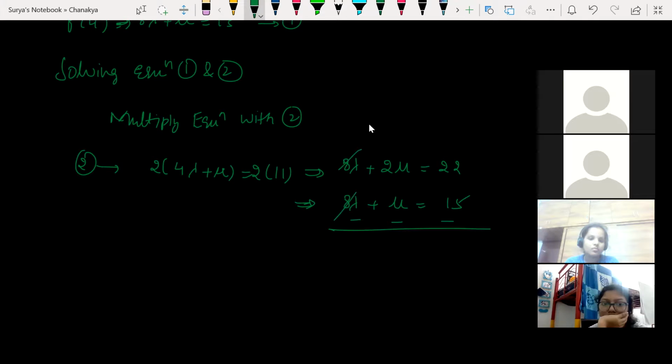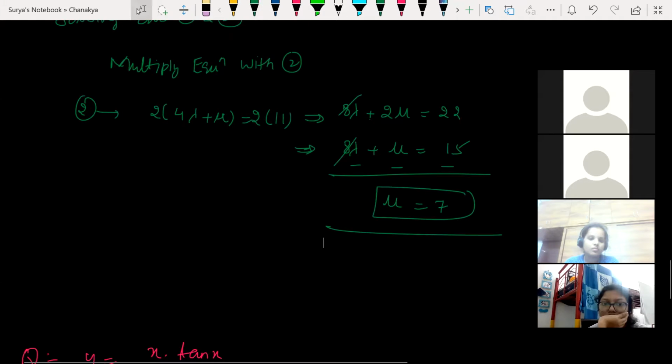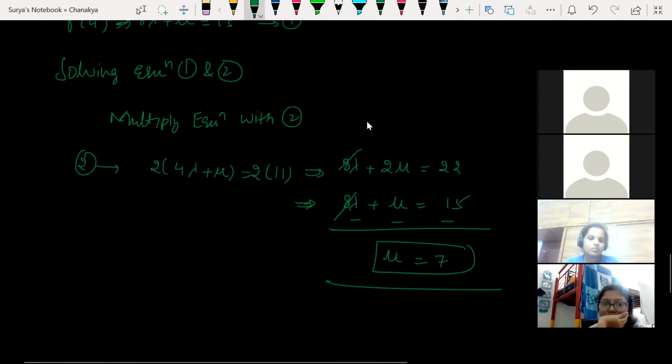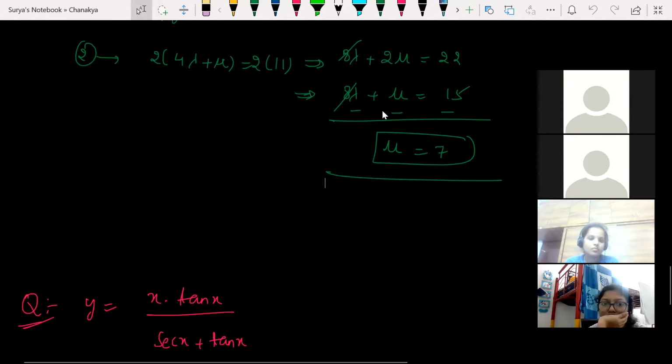Subtracting. So 8 lambda will be getting cancelled. So 1 mu is equal to how much? 7. Mu is equal to 7 I got. Mu value 7 I got. If mu is equal to 7, then what would be the lambda value?